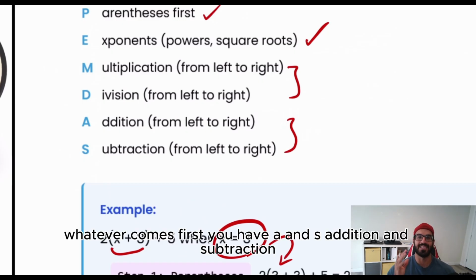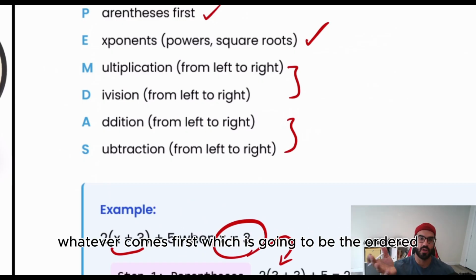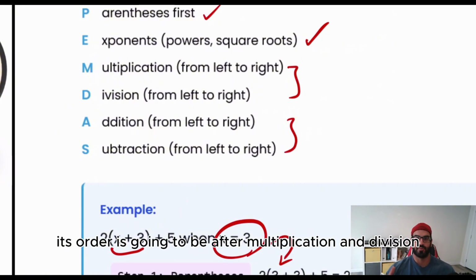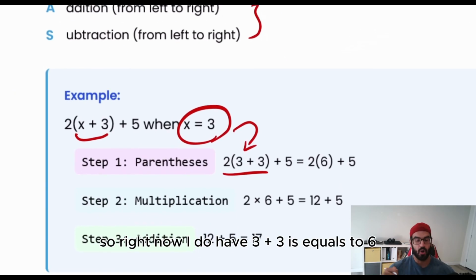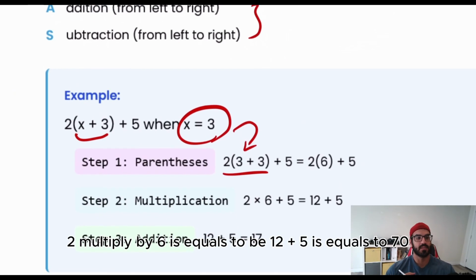You have A and S, addition and subtraction. Whatever comes first, its order is going to be after multiplication and division. So right now, I have 3 plus 3 equals 6. 2 multiplied by 6 equals 12, plus 5 equals 17.